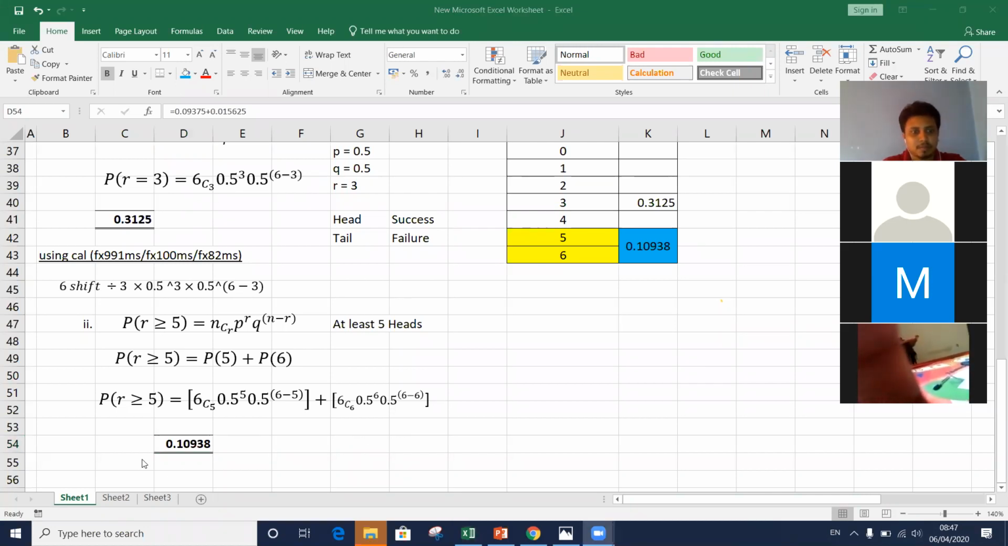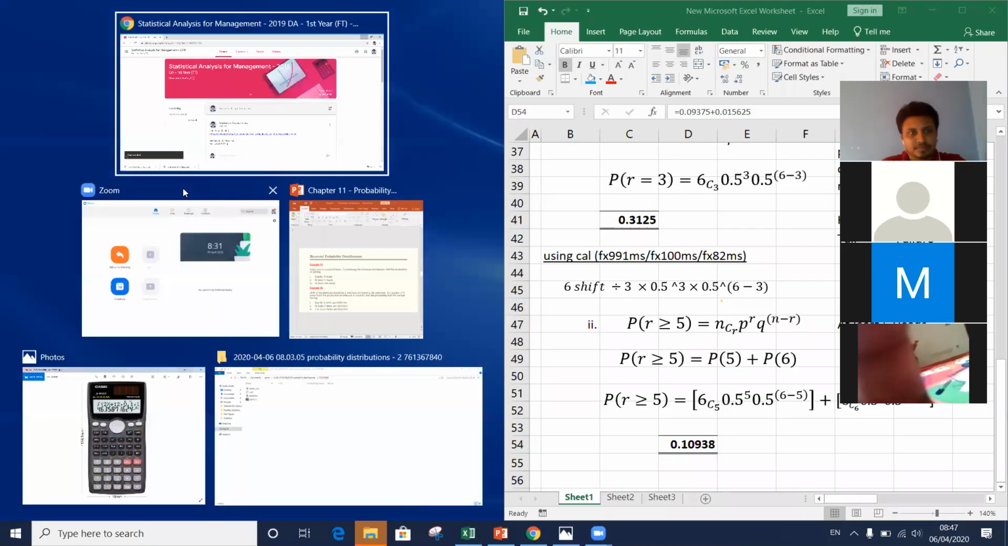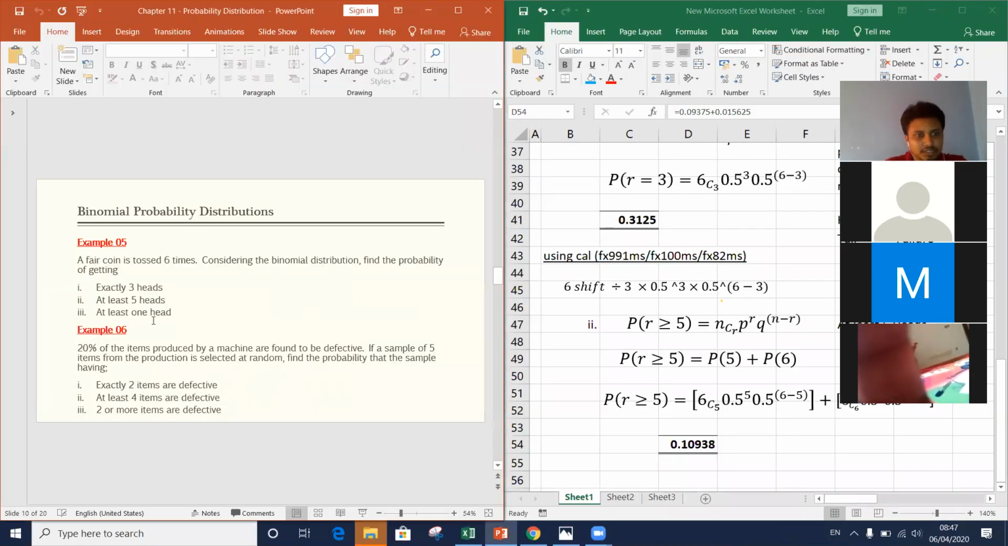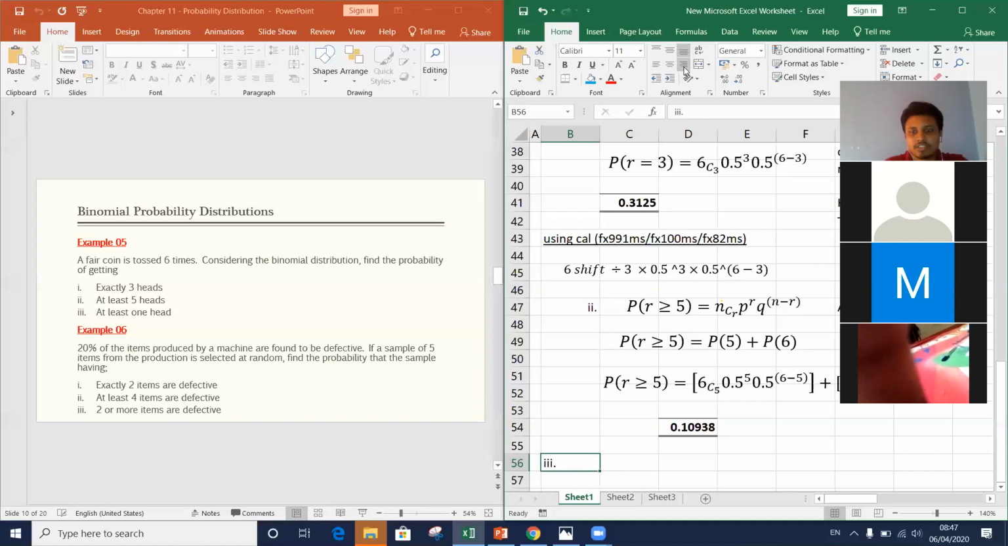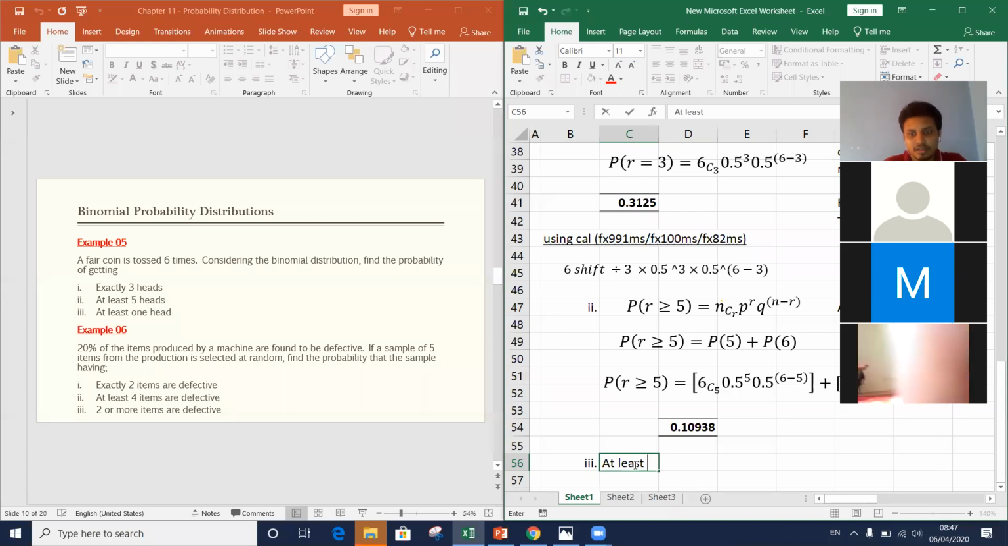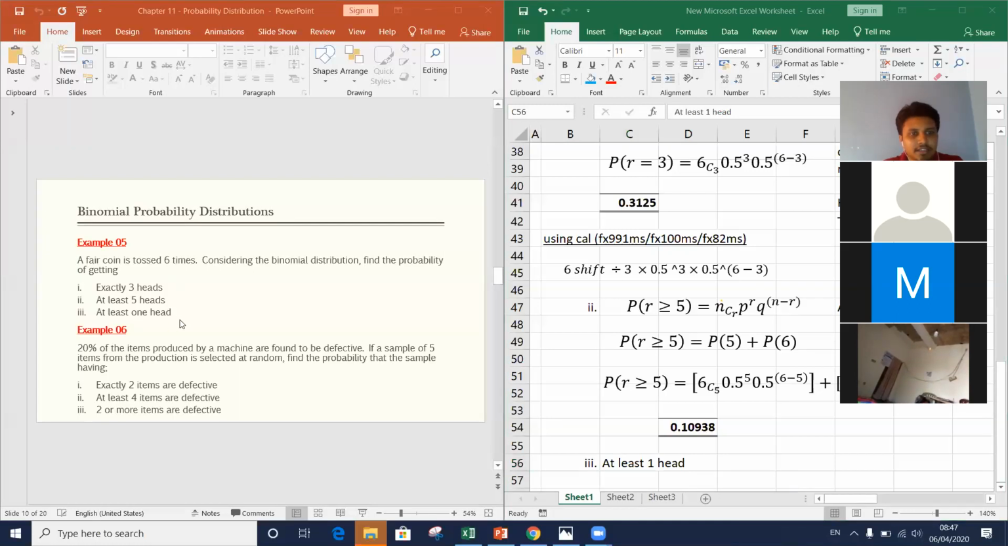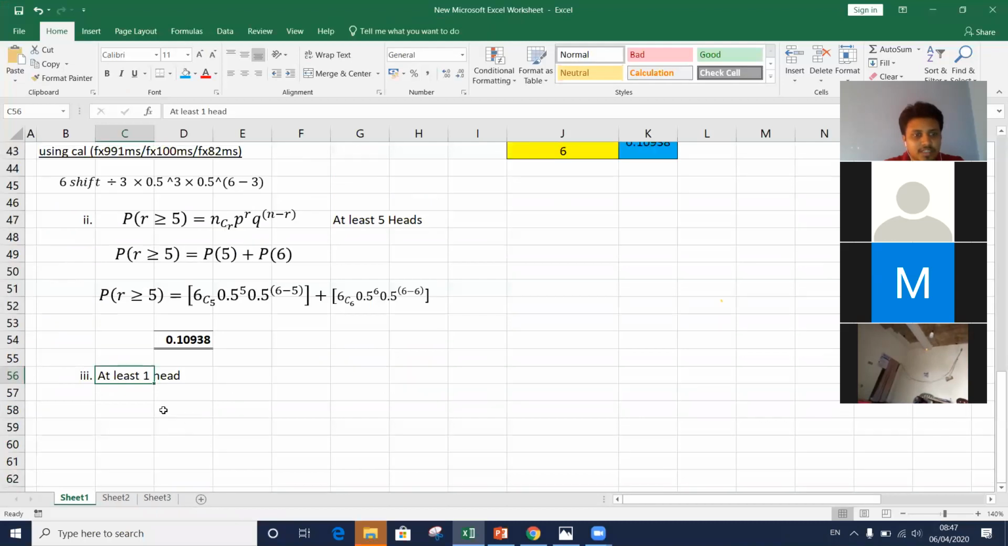Okay. Part 3. What do we take in part 3? At least one hit, right? Part 3, at least one hit. The probability of getting head at least once. At least, right? At least one hit. This is what we need to find: getting at least one hit.